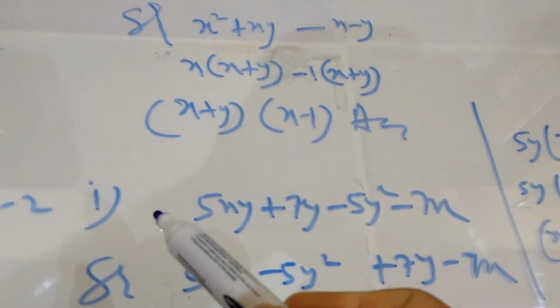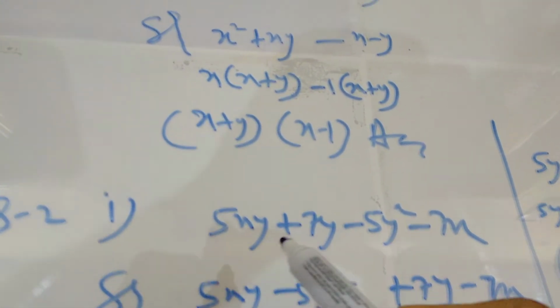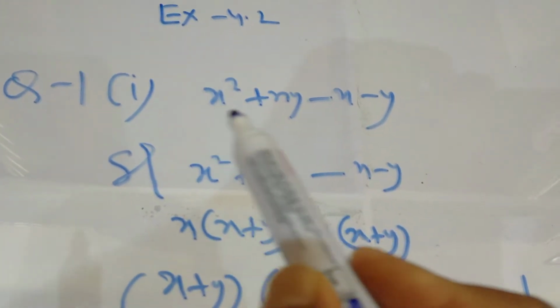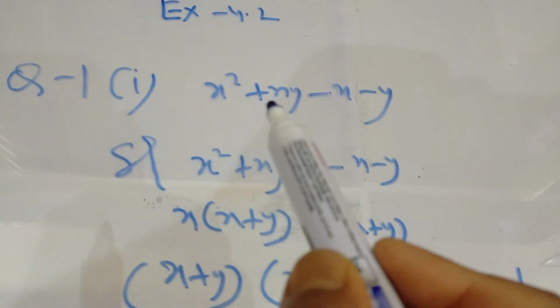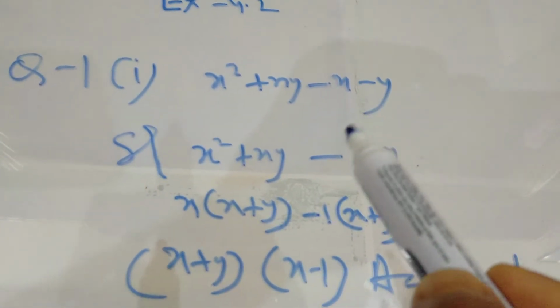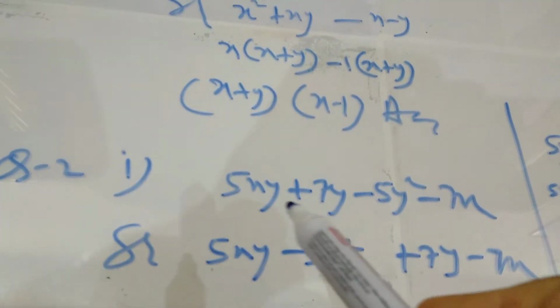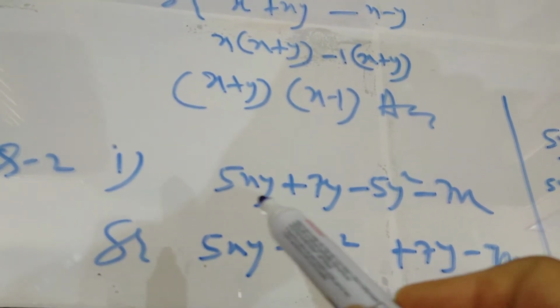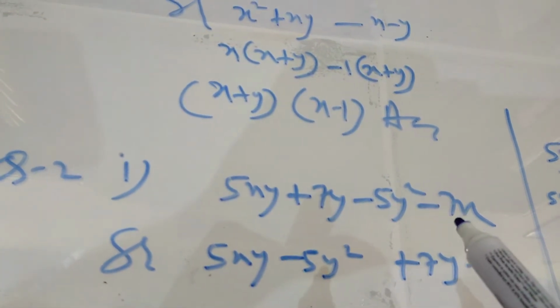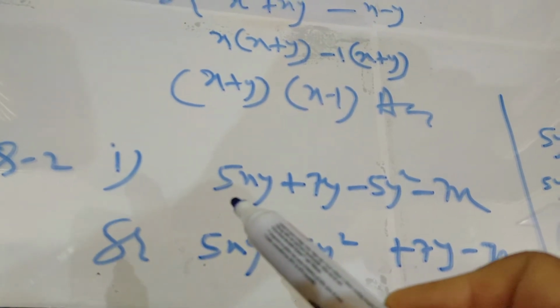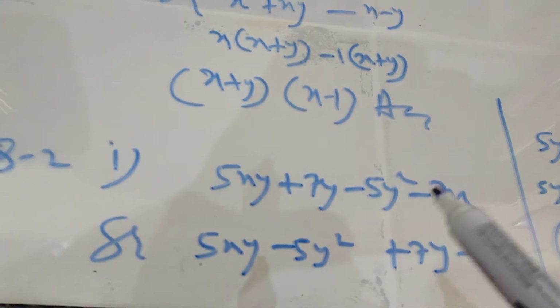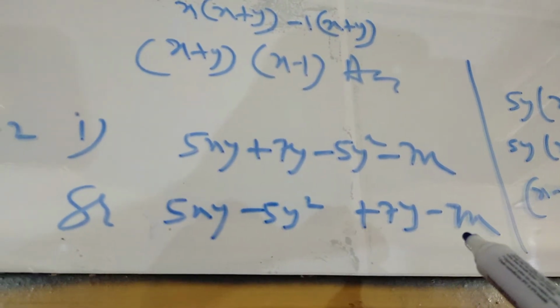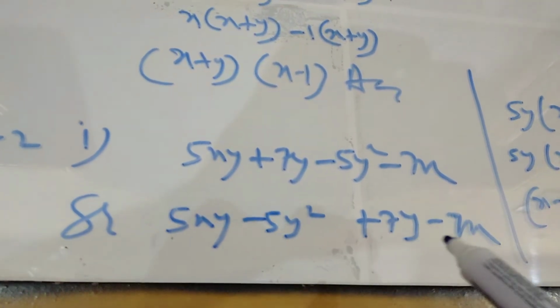Now look at another question. It is a little bit difficult for you. In the first question, you see the groups are available directly. But in this question, it is not possible to make the groups if you take these two together and these two together. So I have taken 5xy and 5y square together, and 7y and minus 7x in another group. So this is my first group and this is the second group.